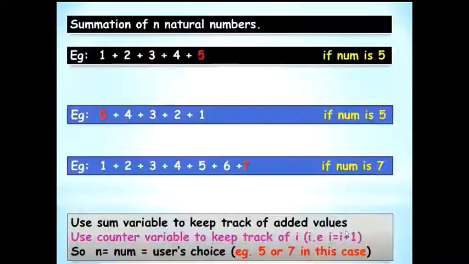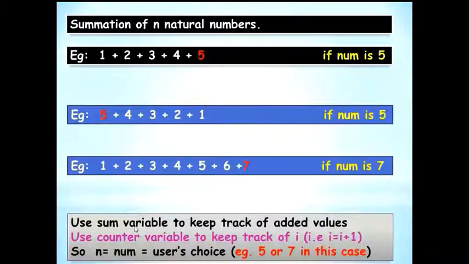Okay, so going by solving some of the important questions. The first one which comes is summation of n natural numbers. What do we mean by summation of n natural numbers? Say for example, the user entered 5. So you would do 1 plus 2 plus 3 plus 4 plus 5. You could also do 5 plus 4 plus 3 plus 2 plus 1. And if the user entered 7, you would have to do this step. So 7 or 5 would be the user's choice, which would be n or num in this case.